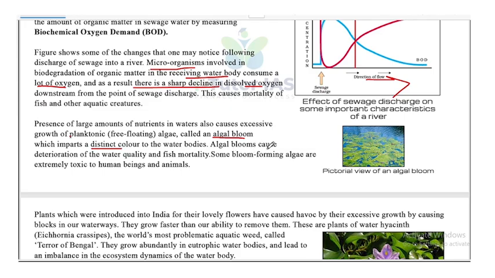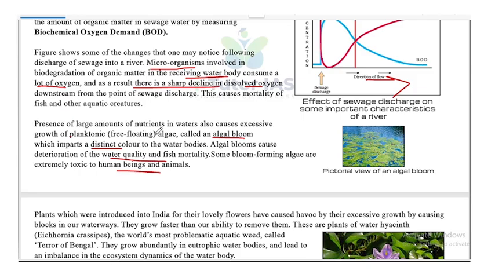The algal bloom causes deterioration of water quality and fish mortality. Some bloom forming algae are extremely toxic to humans and animals. So this is a pictorial representation of algal bloom. It can be of different colors. We have seen it in different colors. Green is there, blue color is there, and it's seen in various colors.